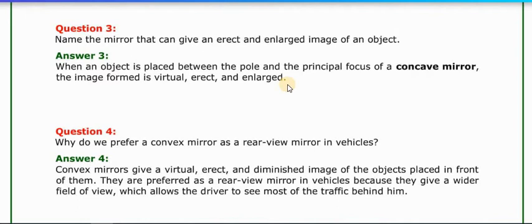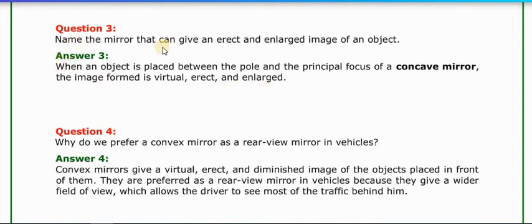So at that time we get the image on the same side of the mirror, and in that the actual meeting of the rays does not occur. So we have to draw the imaginary line. So in such a case we get the virtual, erect and enlarged image.